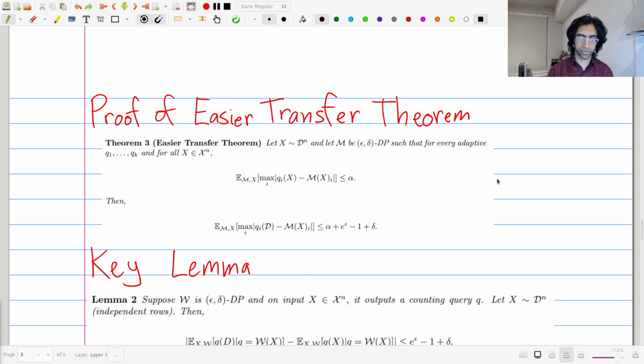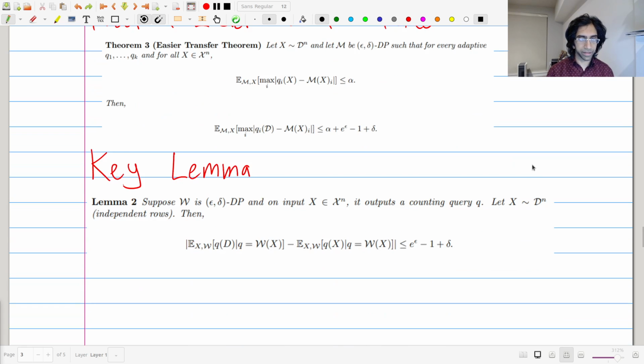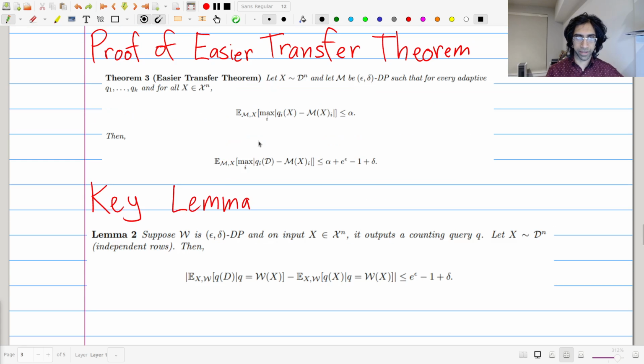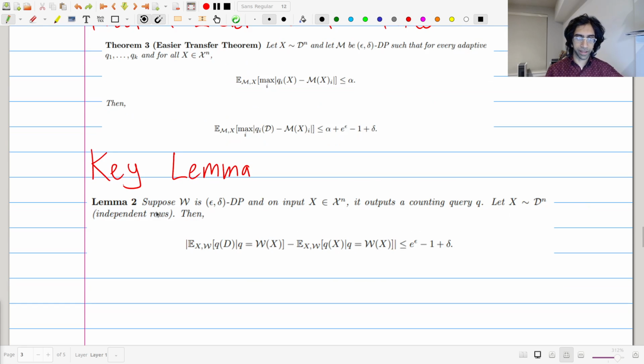We'll prove this for the rest of the class, and the key lemma is the following one. This is where most of the work is done, and then putting it together to conclude will not be too hard. Now, essentially, this says the following.